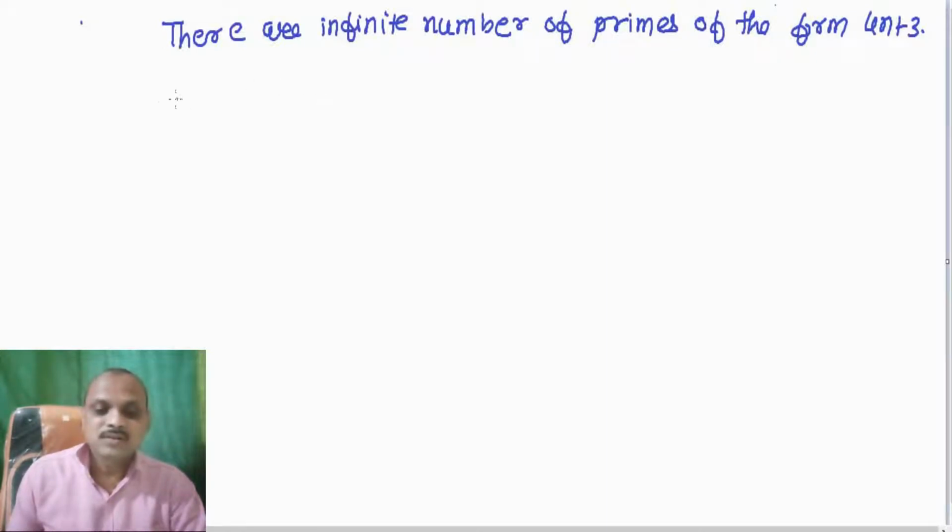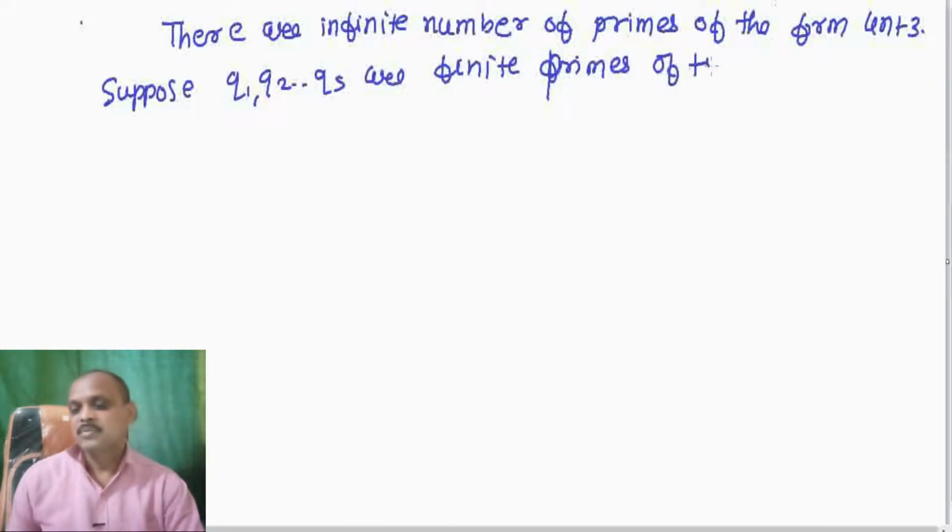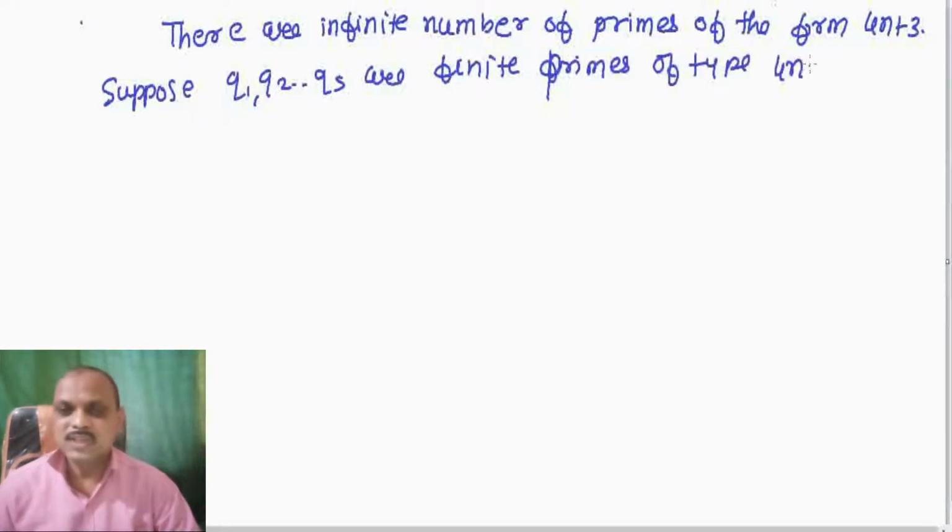Suppose q1, q2, up to qs are finitely many primes, all the primes of the type 4n plus 3, meaning these are the only primes which are of the type 4n plus 3.